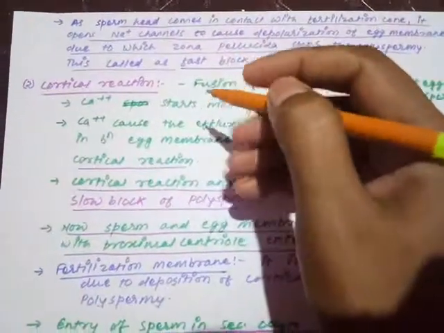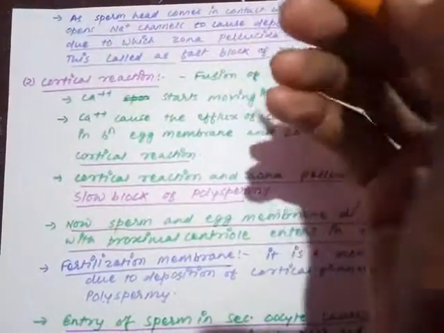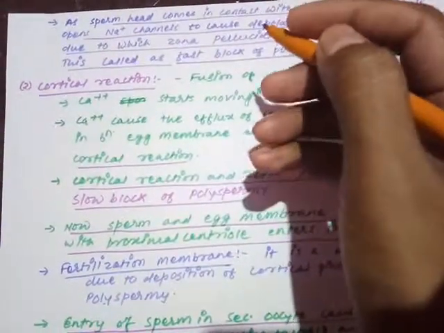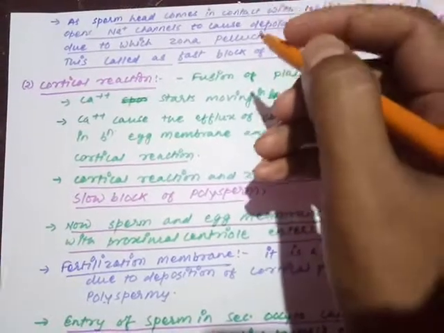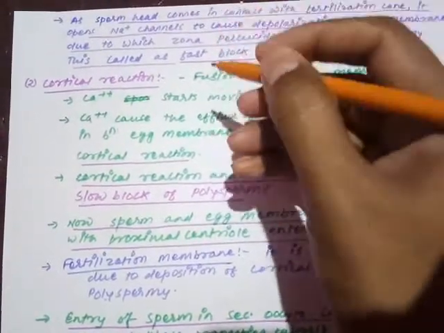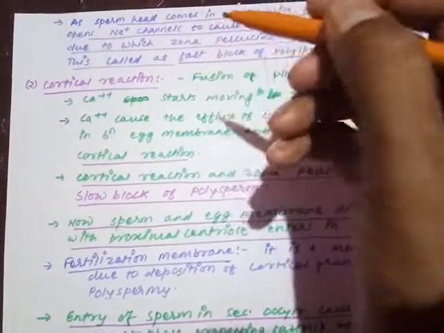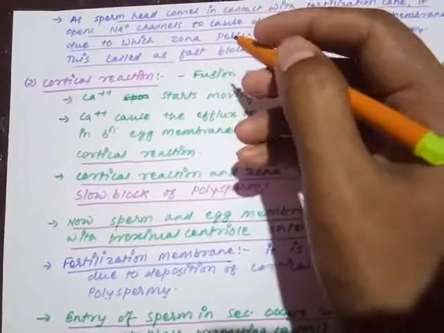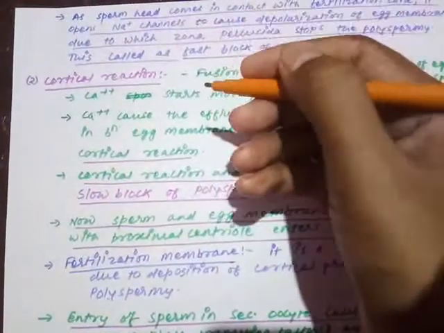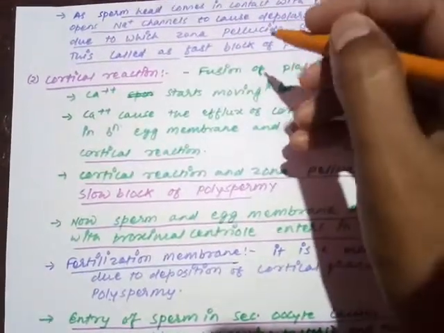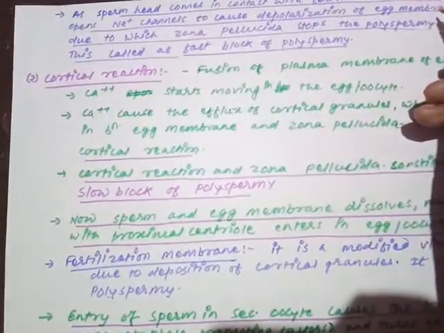Very important point. अभी क्या हुआ? Sperm enters inside the fertilization cone, penetrated the membrana granulosa, penetrated the corona radiata, moved on to the zona pellucida, और zona pellucida को भी डिसॉल्व करता है. इसी टाइम पे जैसे ये प्रोसेस शुरू होती है, at that time the sodium ion channels present in the egg membrane are being open, and they start releasing out the sodium ion into the pre-vitelline space, and due to that the depolarization of egg membrane will begin.